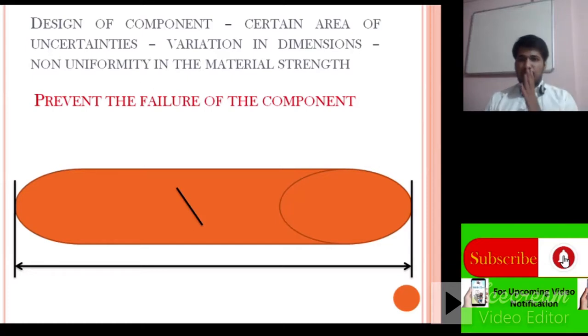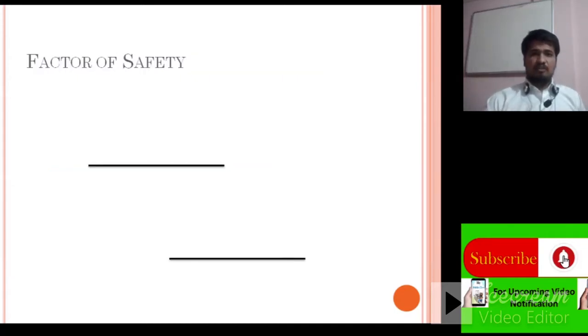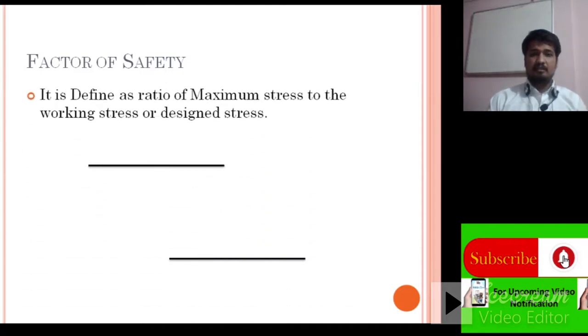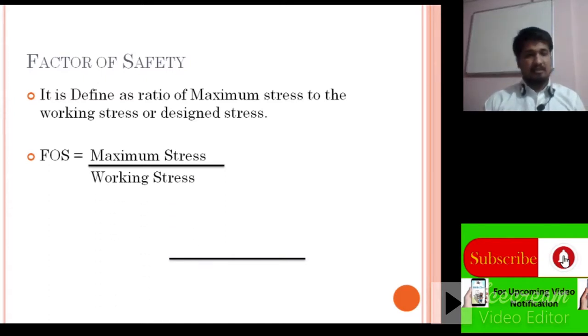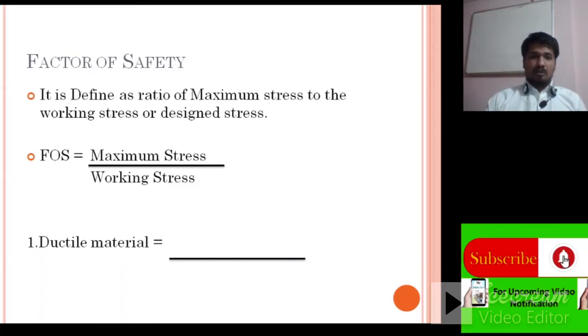Okay, now we will move towards the actual definition of factor of safety. It is defined as the ratio of maximum stress to the working stress or design stress. Mathematically, in the examination you have to write FOS is equal to maximum stress upon working stress. Here the 3 points are important and frequently asked.